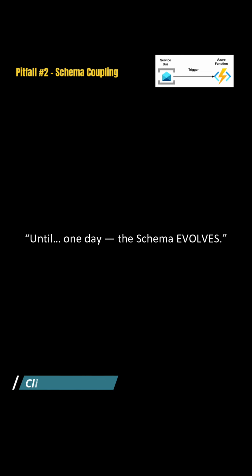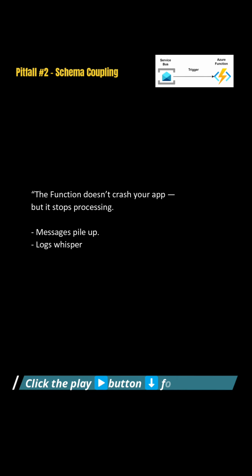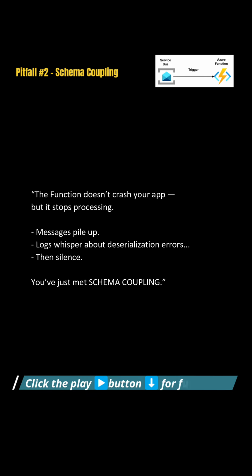So this is a second schema where we have introduced another property called promo code to the order payload, or the order class. And this object starts getting pumped into your service bus queue. The function doesn't crash your app, but it stops processing. Messages pile up, logs whisper about deserialization errors, and then silence. You have just met schema coupling.